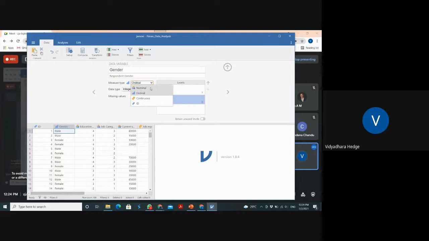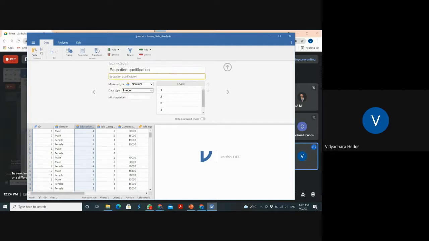Here it is nominal data because it is education. Education is also a type of nominal. By default it takes it; the beauty of this software is that it will take it automatically. Okay, education qualification. I put it as something in the description part. Here I am taking only qualification.